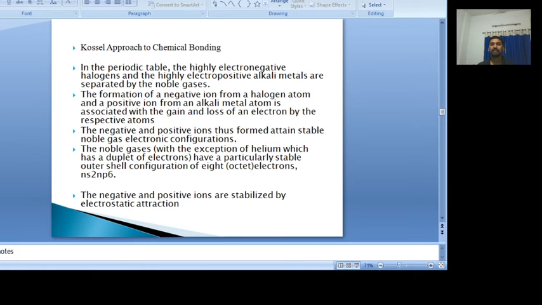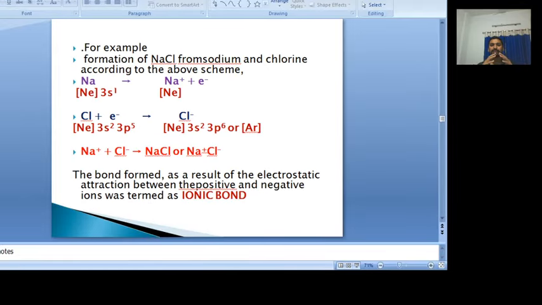Once they attain the stable electronic configurations, they are attracted and stabilized by the electrostatic force of attraction. Whenever this force develops between the positive and negative ion, we say that the bond is formed between the alkali metals and halogens. That bond we call the ionic bond.